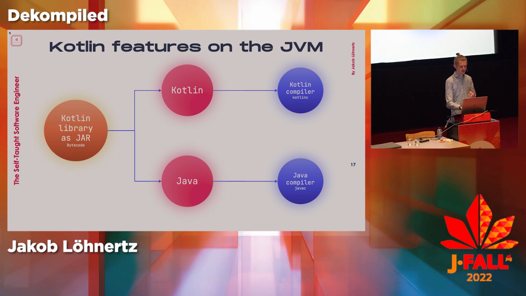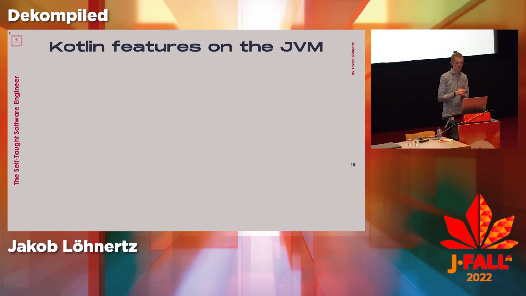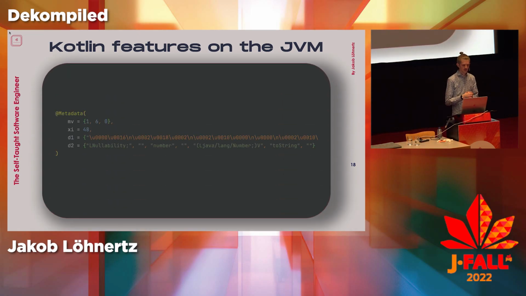The answer to how they do this is pretty much this right here. In every class that the Kotlin compiler produces, every class file, they compile in this annotation called Metadata. What we find in there is first mv, the metadata version, so this is just the compiler version 1.6.0, some checksum that we don't really care about, and then we have d1 and d2.